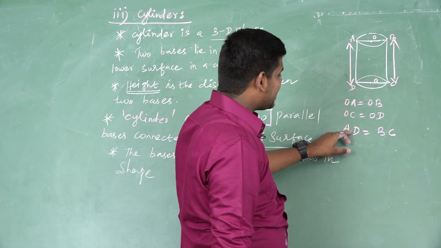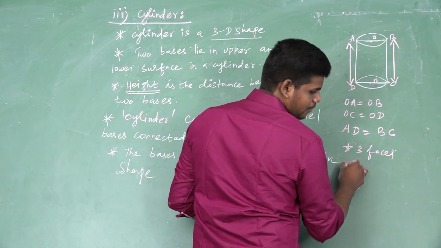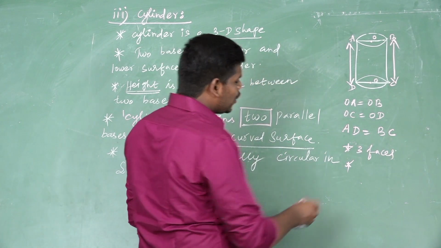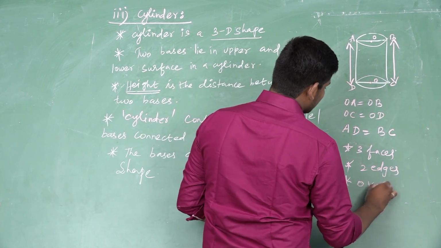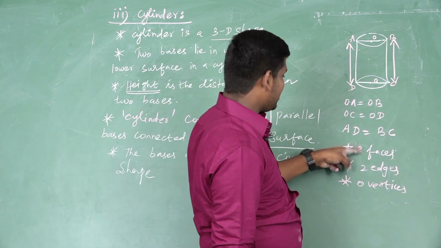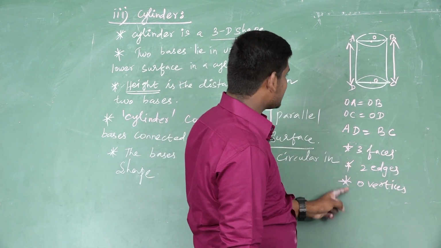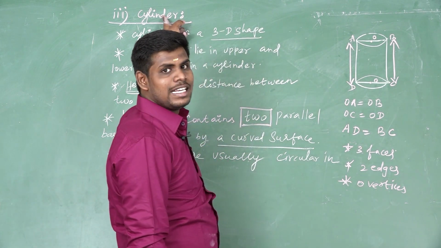A cylinder contains three faces, two edges and zero vertices. So listen: a cylinder contains three faces, two edges, zero vertices. These are the properties of a cylinder.